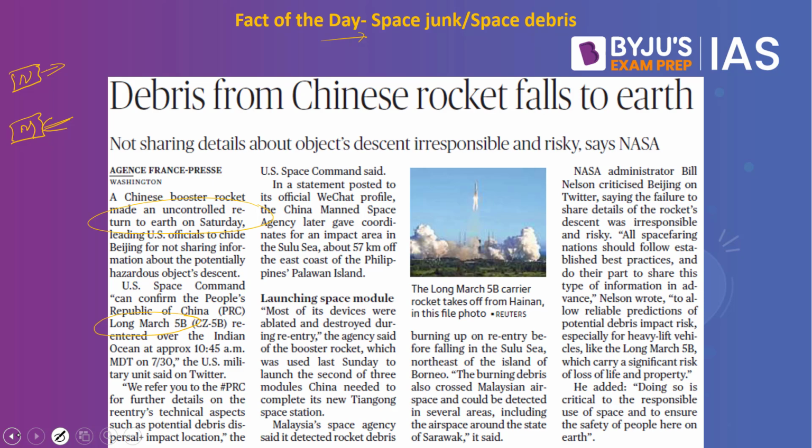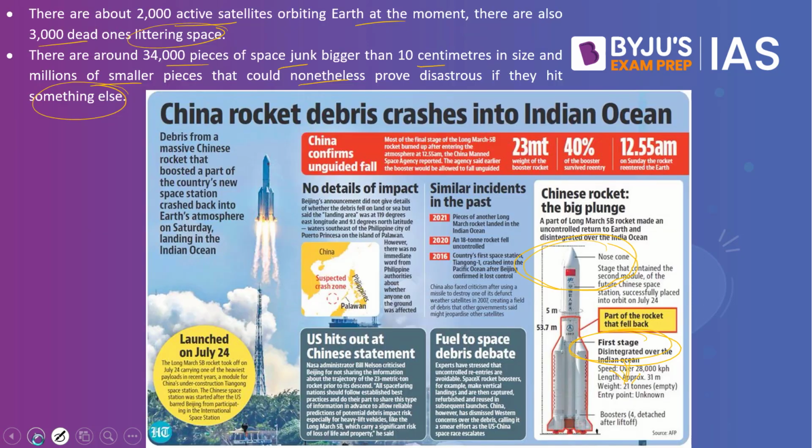Why is it difficult to track uncontrolled descents? That is because we have multiple problems. One, there is atmospheric drag, there are variations in the solar activity, angle and rotational variation of the object, and many other things act in space, and as a result we won't be able to control them if it is an uncontrolled entry. There have been similar examples in the past as well, so this is not the first time that it is happening with China. There have been previous instances as well.